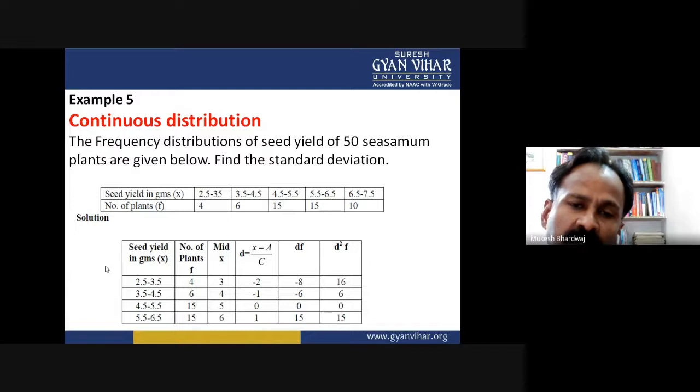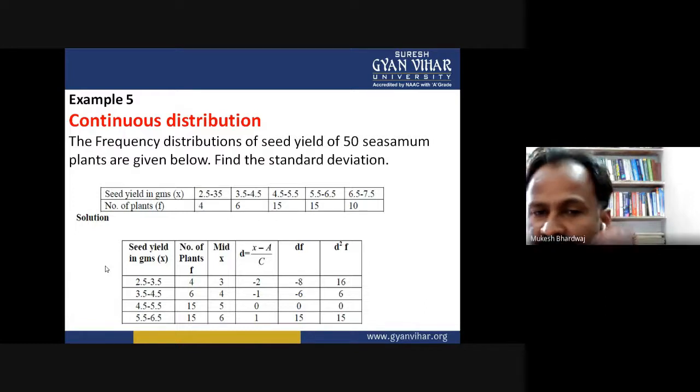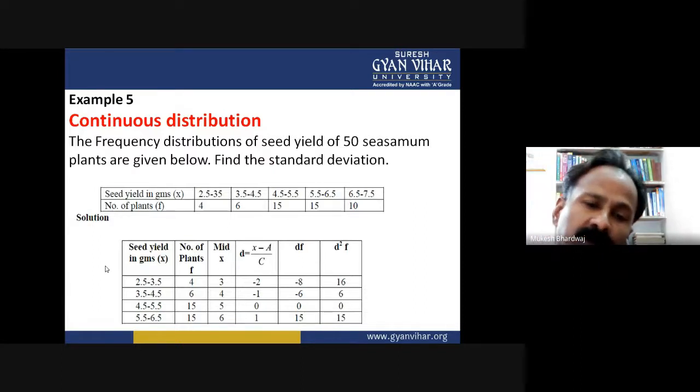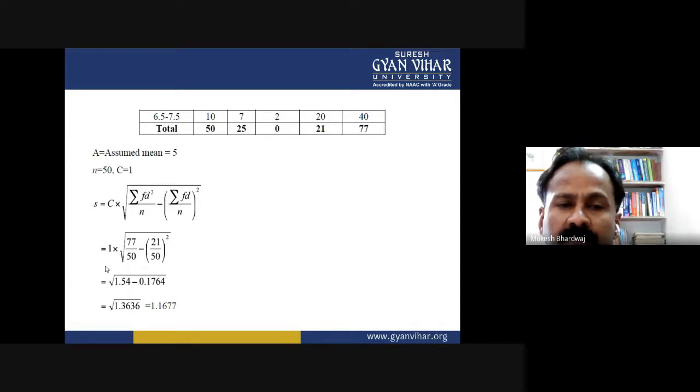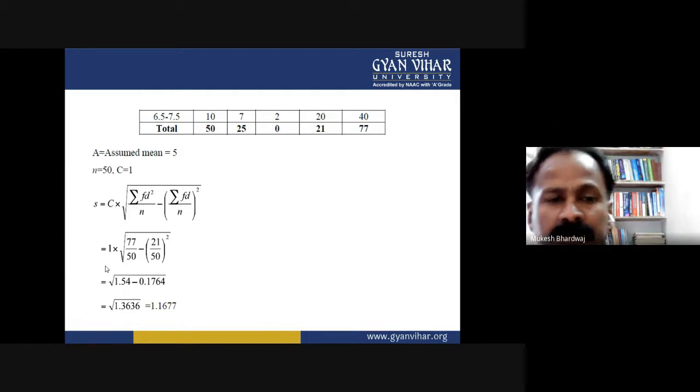Now, according to the formula, create the table, arrange the data in the table, create the columns according to the formula, do the totaling in the last row and put all the values in the formula. Have a look at this. While putting in the values and doing the calculation, care must be taken.